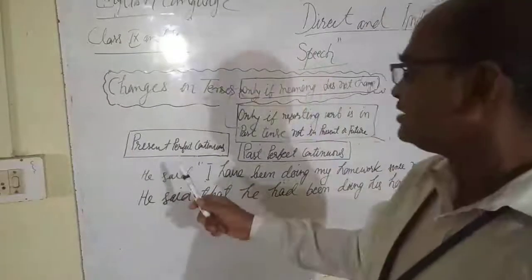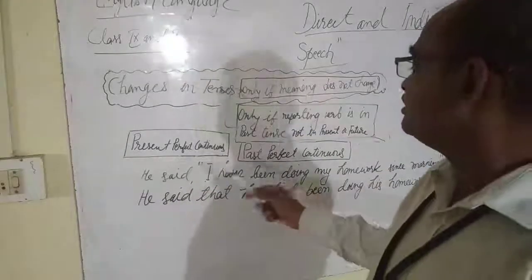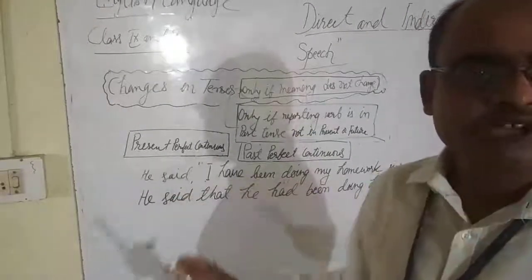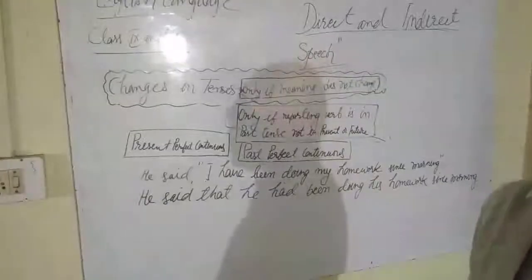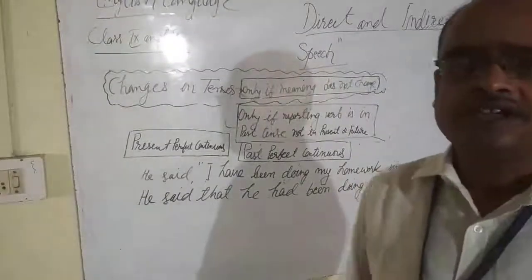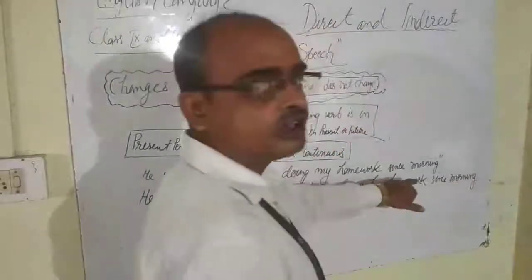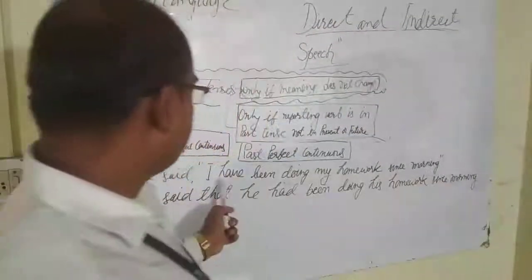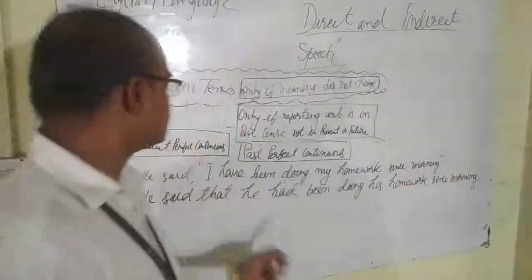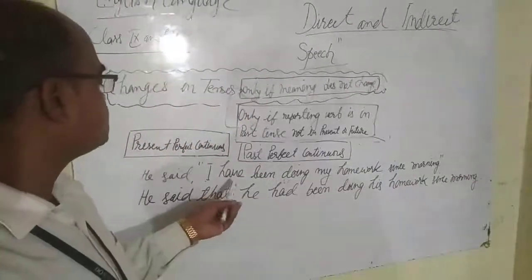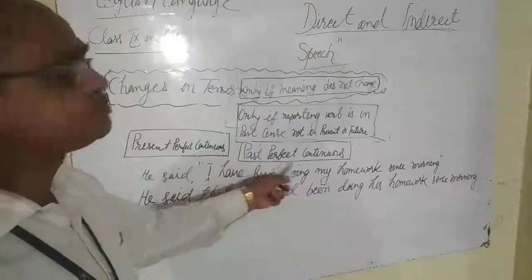Well, if you find the tense of reported speech is in present perfect continuous tense, you have to change it into past perfect continuous tense while reporting into indirect speech. See, he said, I have been doing my homework since morning. Here you can find the tense is present perfect continuous, so it will change into past perfect continuous.